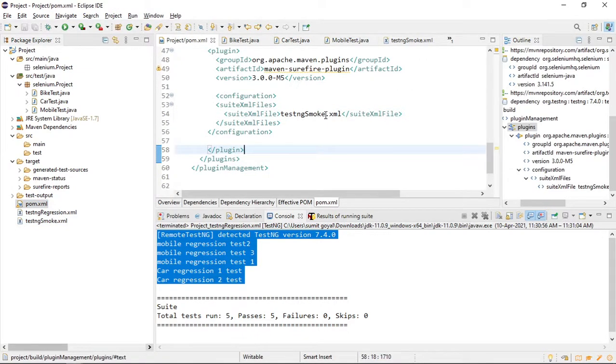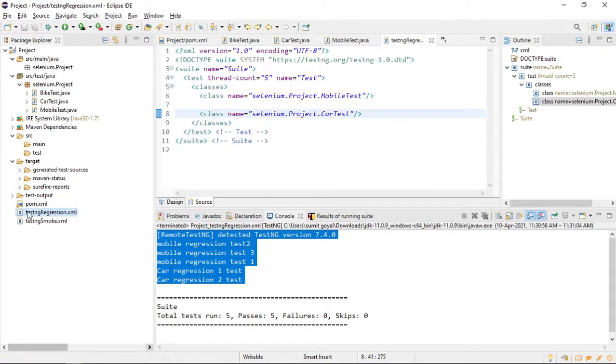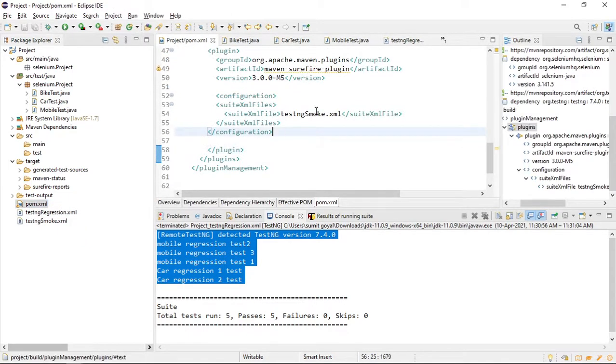If your client comes and tells you to run all the regression test cases, will you manually go here and change it to regression every time, and then to smoke, and then to some other testng XML name? So what we can do, we are not going to change it.